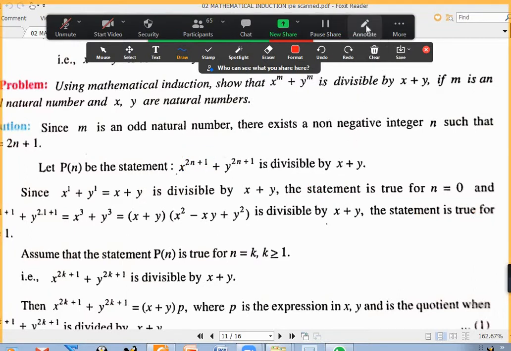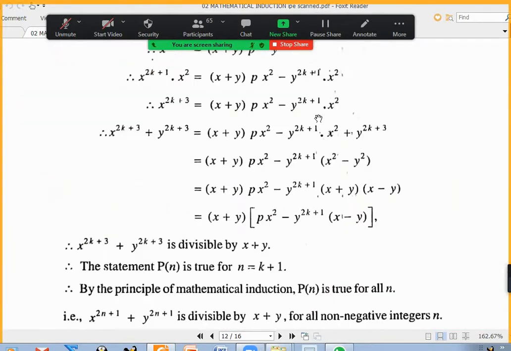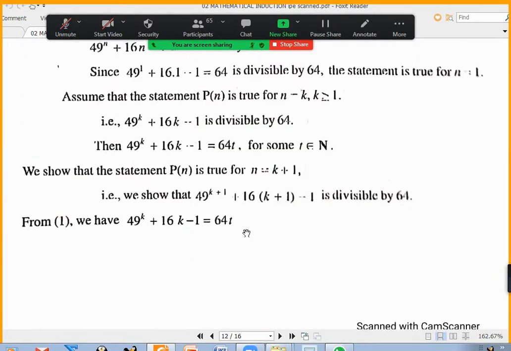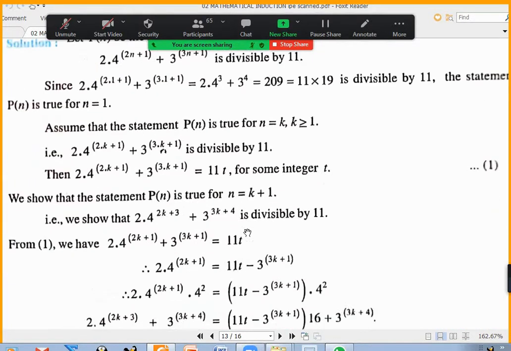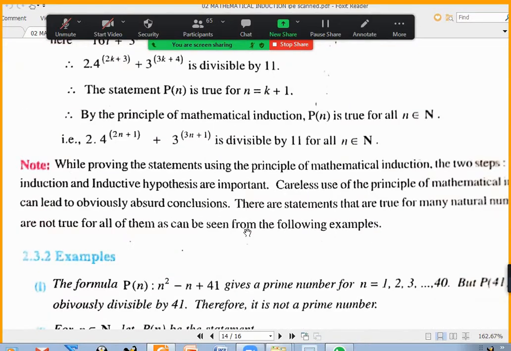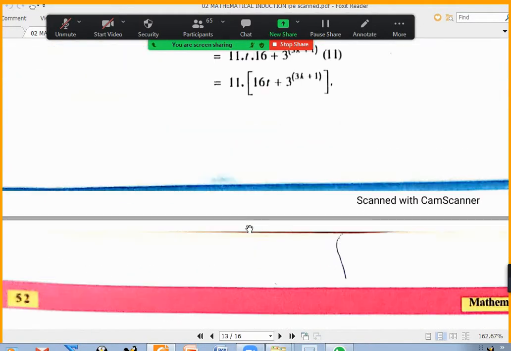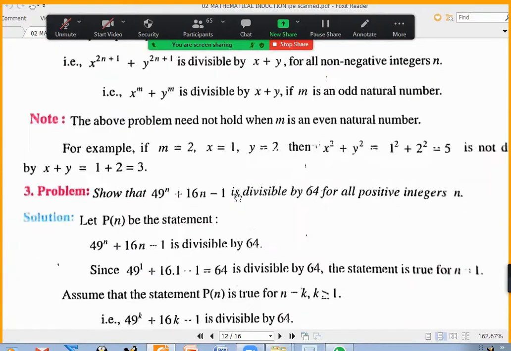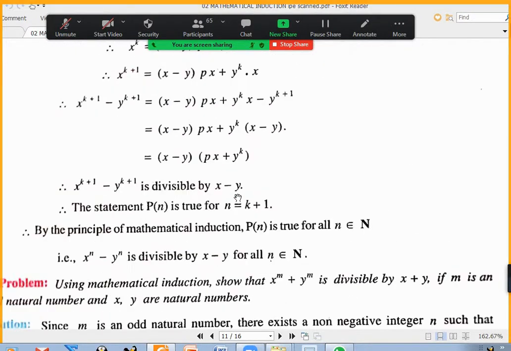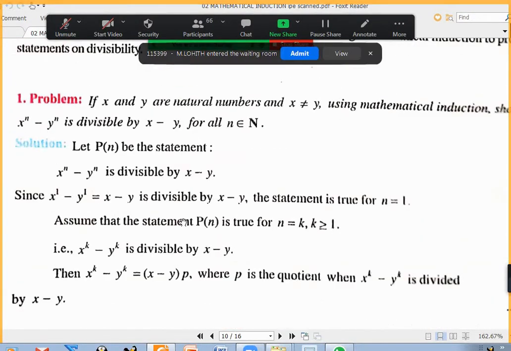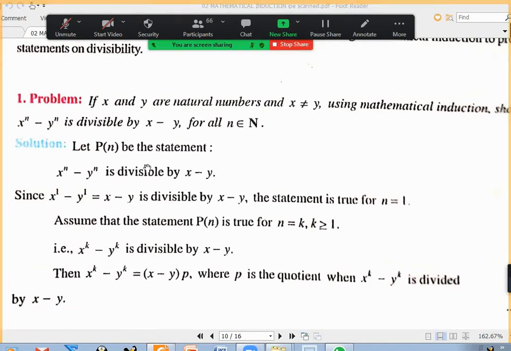Okay, so yesterday I explained all of them. Anybody any doubt in any one of these examples? I'm talking about these additional examples.